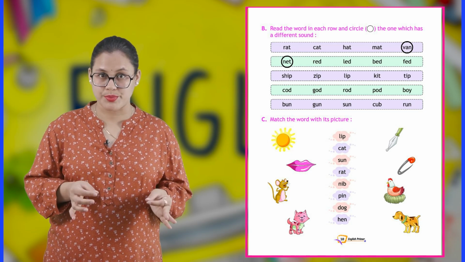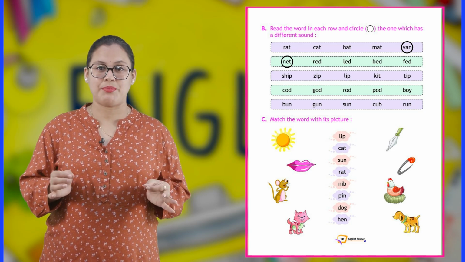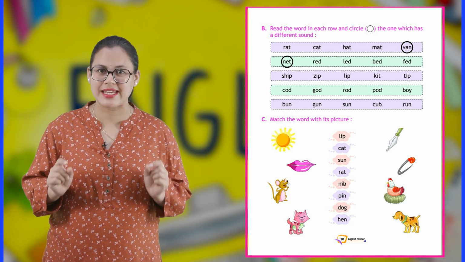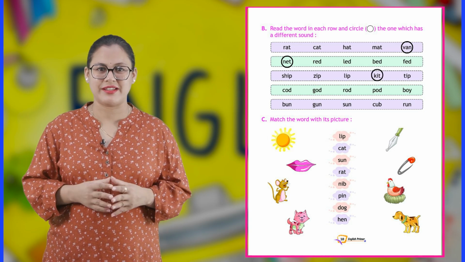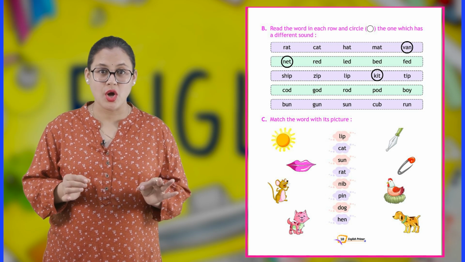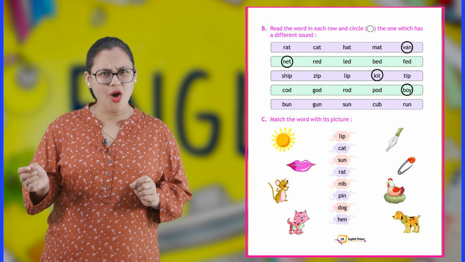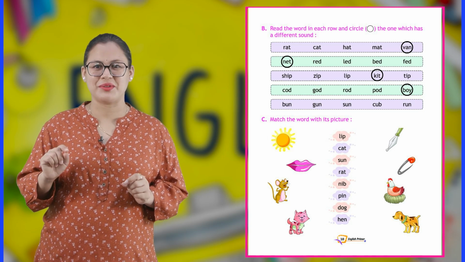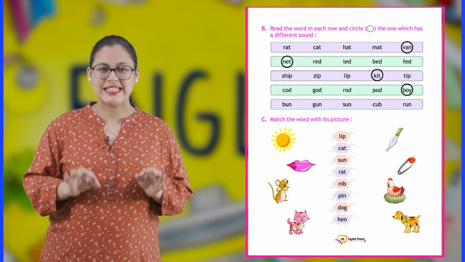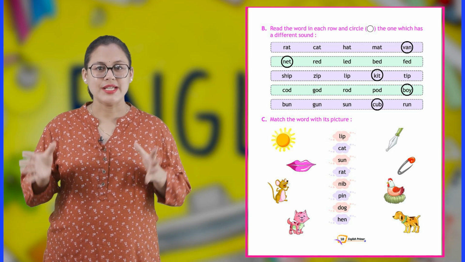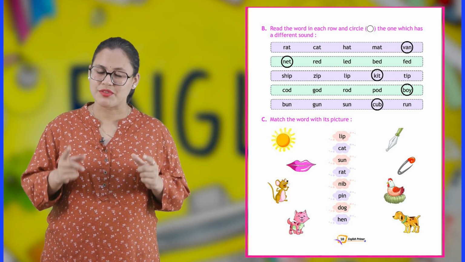Next. Ship, zip, lip, kit, tip. So the different sound is kit's. So we will circle kit. Next. Cord, god, rod, pod, boy. Boy is different. Okay. Next. Bun, gun, sun, cub, run. Cub has a different sound.